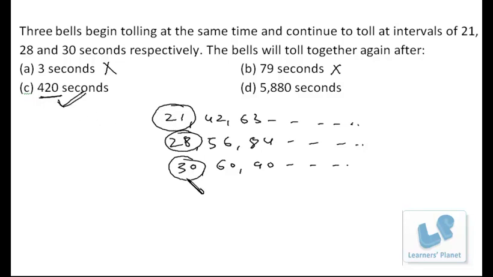So no need to find out the LCM of these numbers manually if you look at the options. If options are not permitting you to do the sum with the backward approach, then you can find it out. Okay, in this case it's not required. I hope you are clear. So 420 seconds is the correct answer. After 420 seconds, all the bells will ring together.